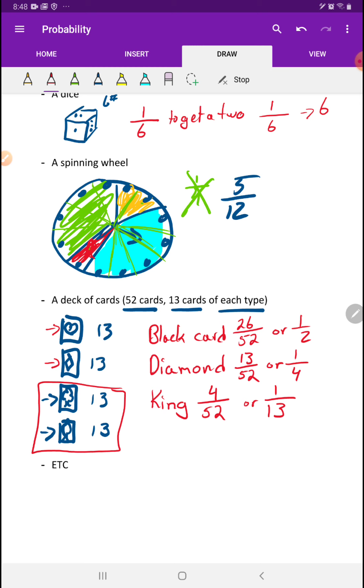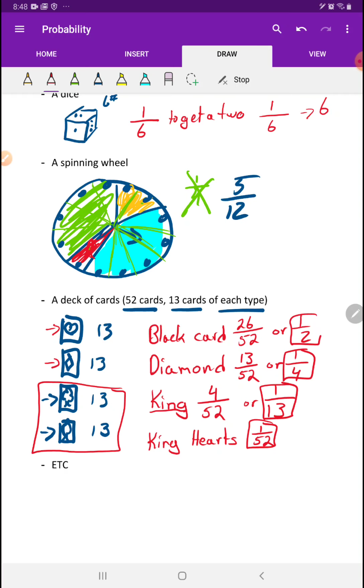And that's really, really important. We have to know what it is that we're asking about. A king could be a heart king, it could be a diamond king, it could be a club king, it could be a spade king. All right? What if I said, though, what's the probability of getting a king of hearts? Now that's just one very, very specific card, and it's 1 out of 52. And that's all the chances we have, just 1 out of 52.